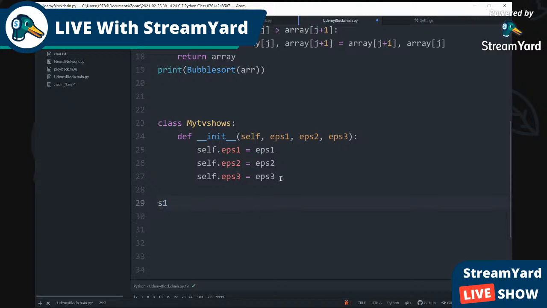Then we gotta initiate a variable. So we'll put S1 as the variable name, and then we have to put MyTVShows, and then we gotta put in the brackets our TV shows. So my favorite TV show is Martin, number 1. Number 2 is Wayne Brothers. Huge fan of Wayne Brothers. And 3, Kings and Queens. Love that show. Kevin James is my favorite comedian. Don't ask me why.